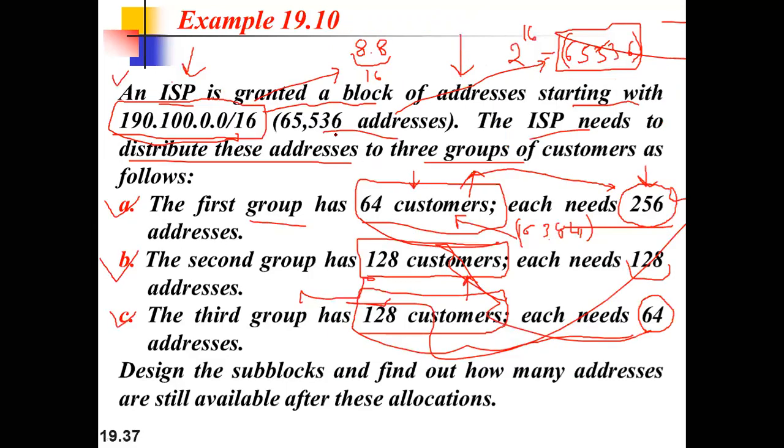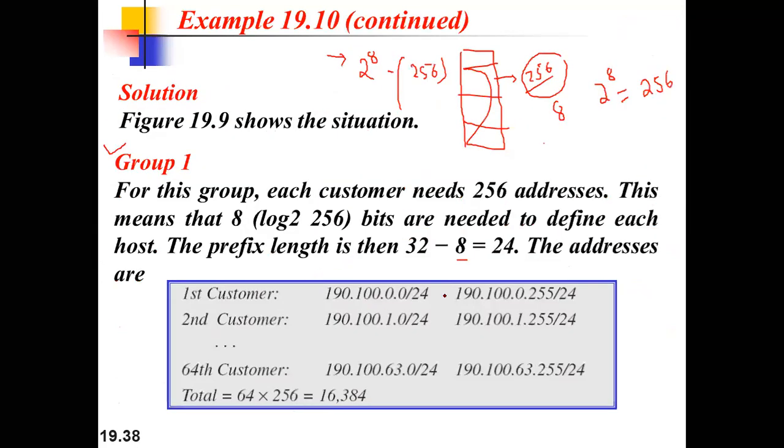And what CIDR value do we have? You can see /16, and the IP is already given: 190.100.0.0. So this is the network address which is given to us, and the CIDR value /16 is given to us, right? So the prefix length is what we will subtract from, since the addresses we want in each block are 256. 256 we get from 2 raised to power 8.